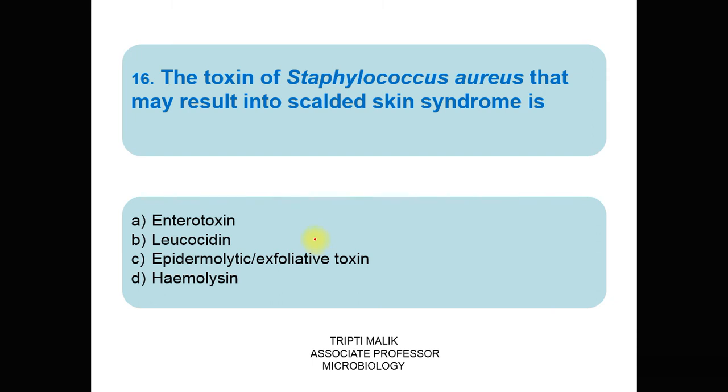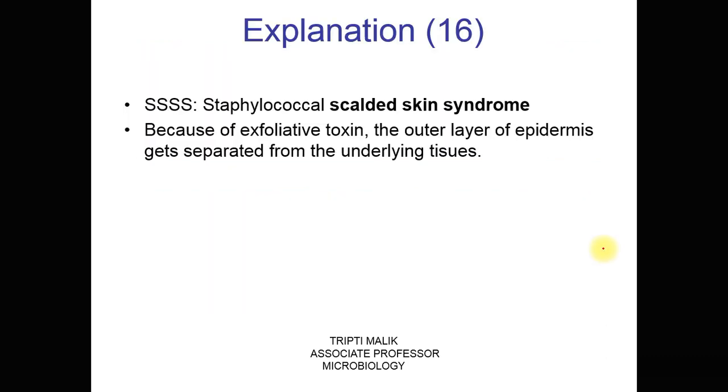Question number 16. The toxin of Staphylococcus aureus that may result in scalded skin syndrome is: A. Enterotoxin, B. Leukocidin, C. Epidermolytic exfoliative toxin, D. Hemolysin. The correct option is C, epidermolytic exfoliative toxin.